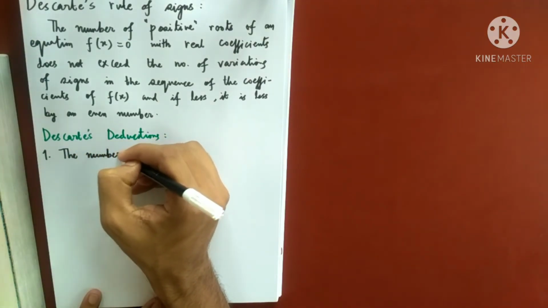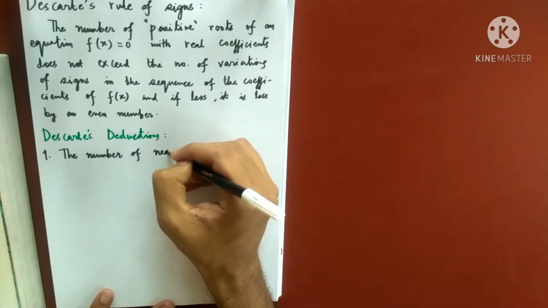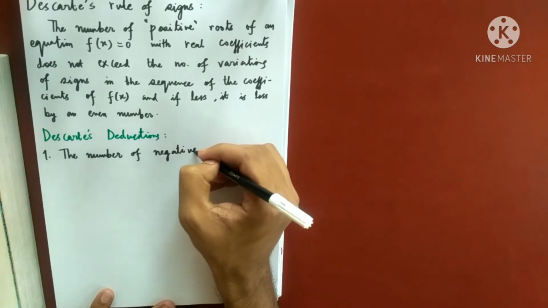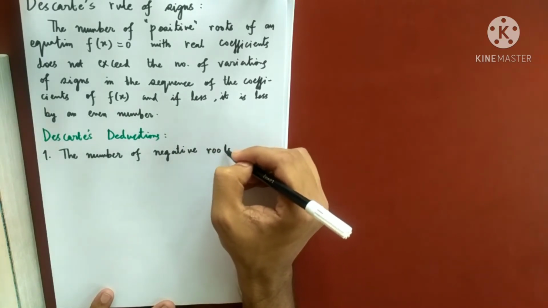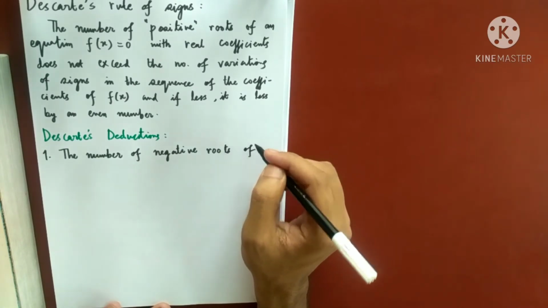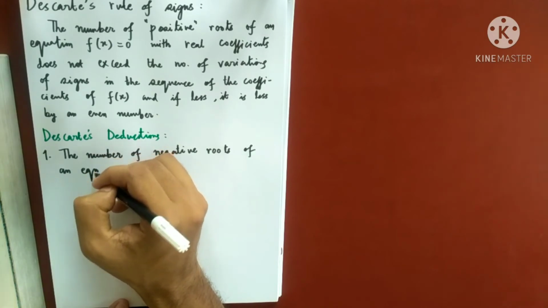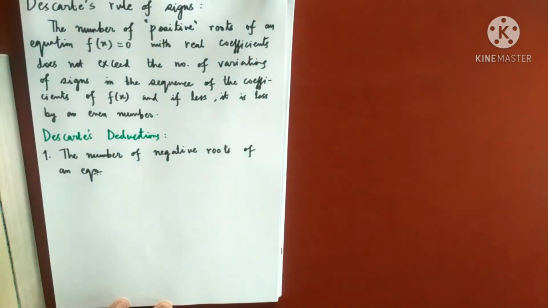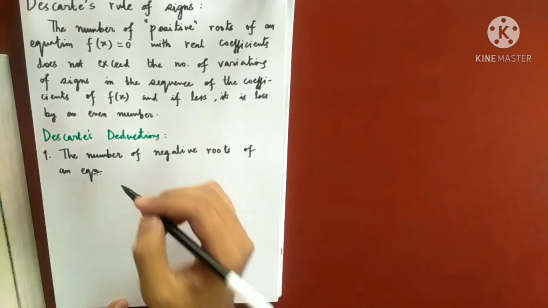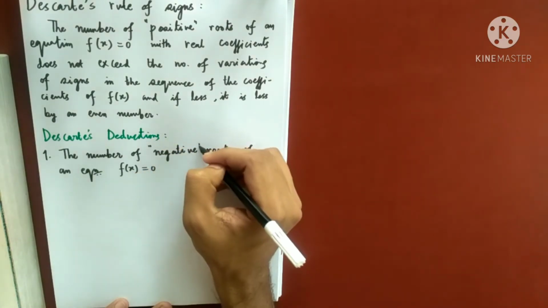The number of negative roots of an equation f(x) equals 0. So I'm talking about negative roots.